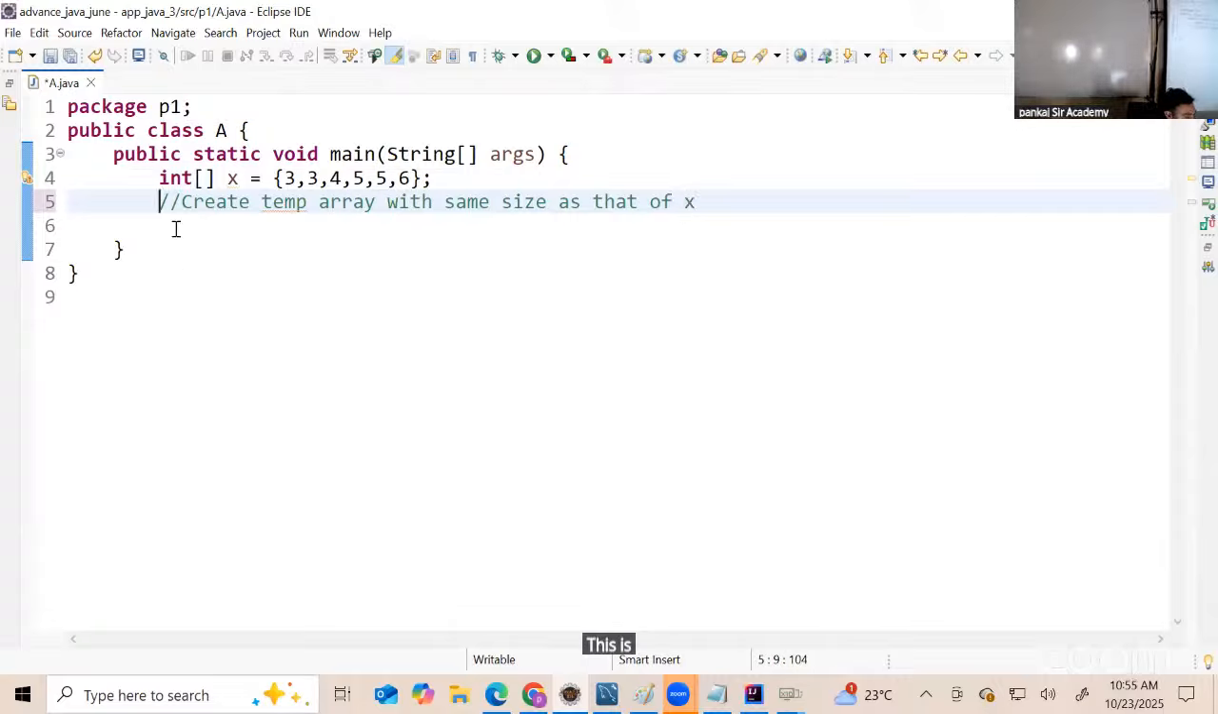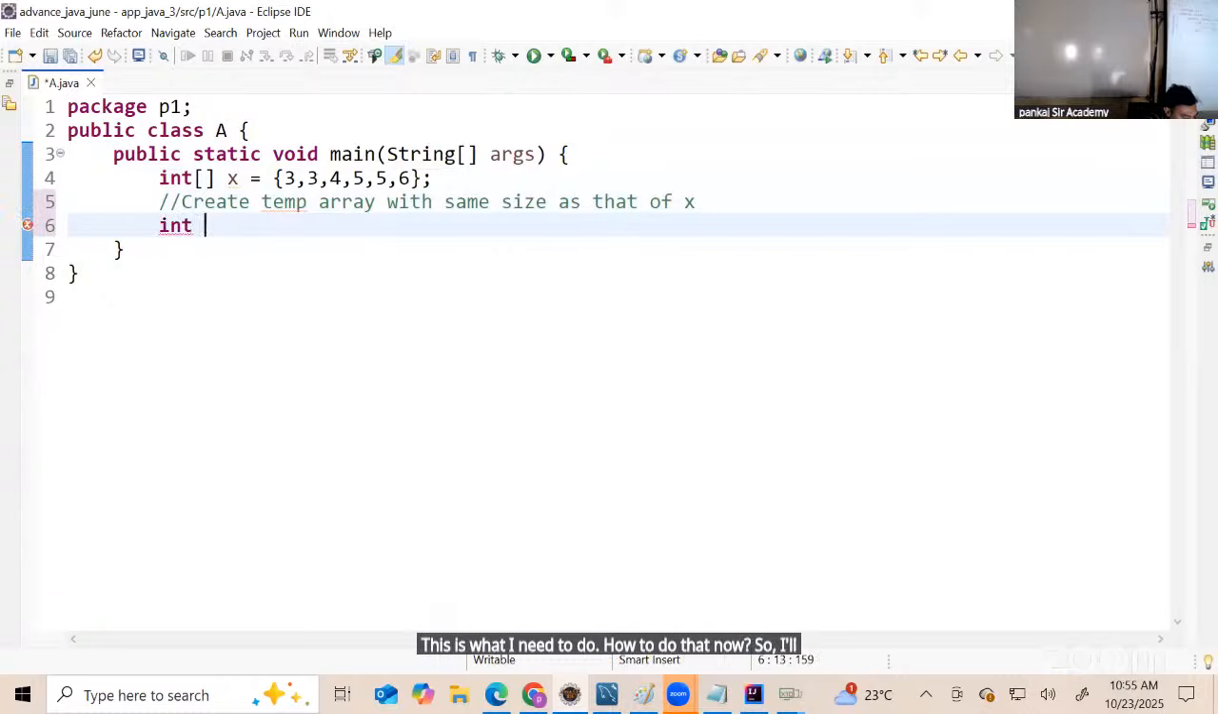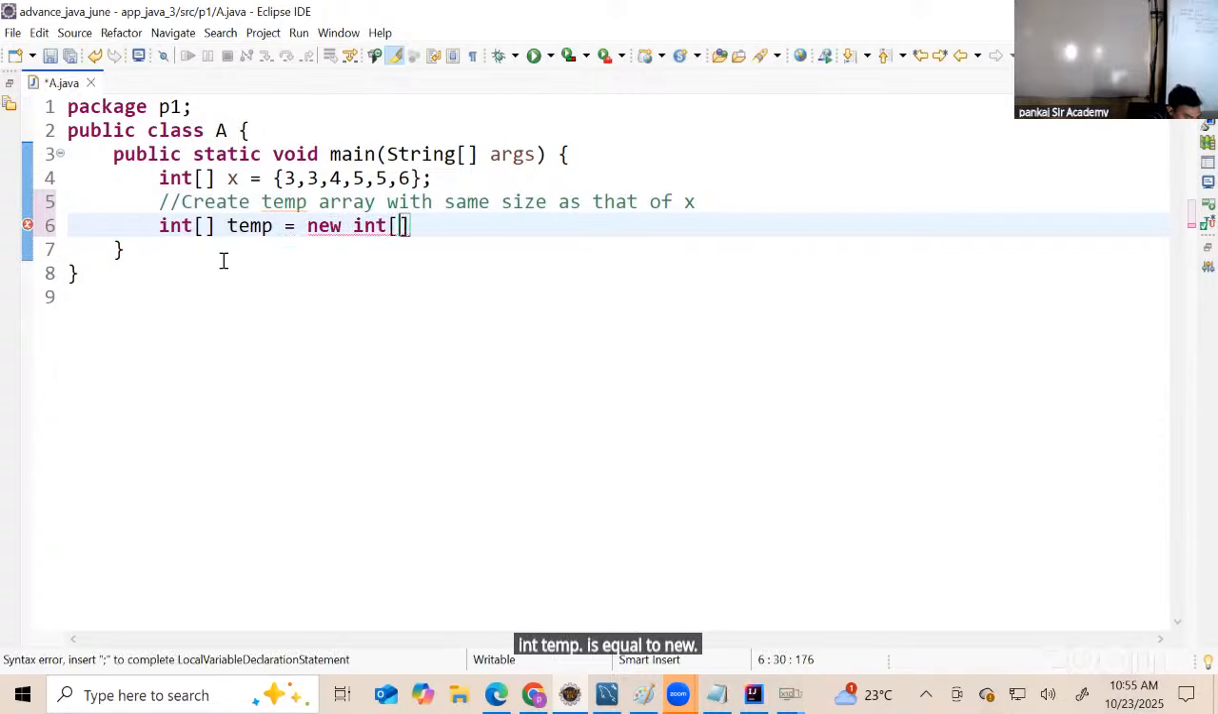This is what I need to do. How to do that now? So I'll write int temp is equal to new int of x dot length. Do you agree with that? Did I achieve that part?